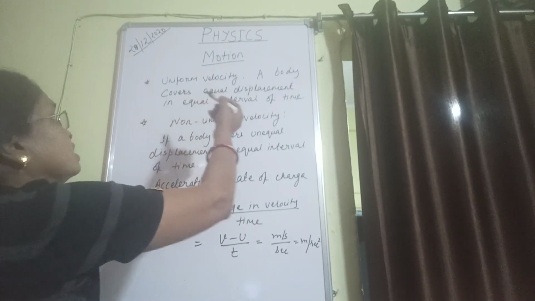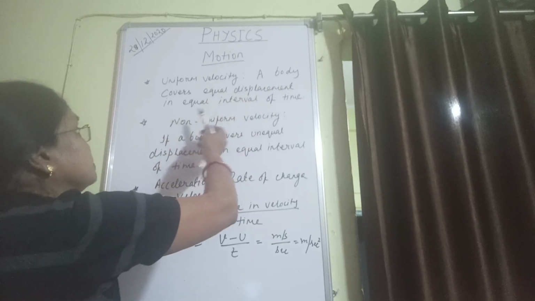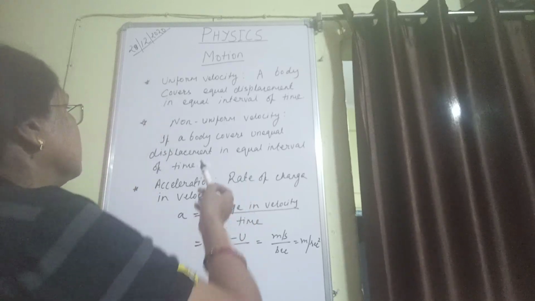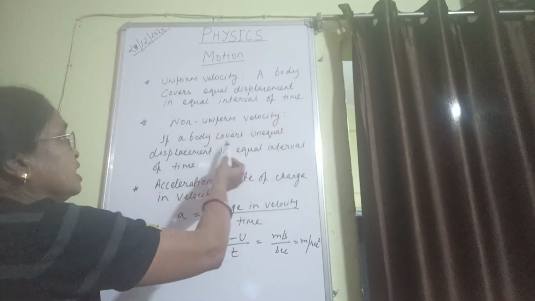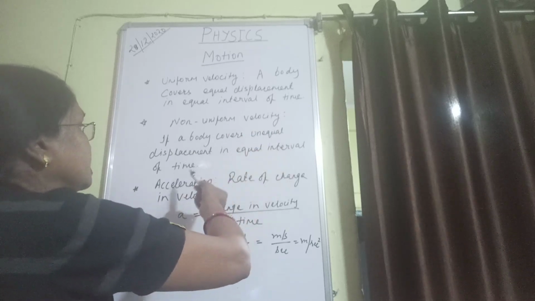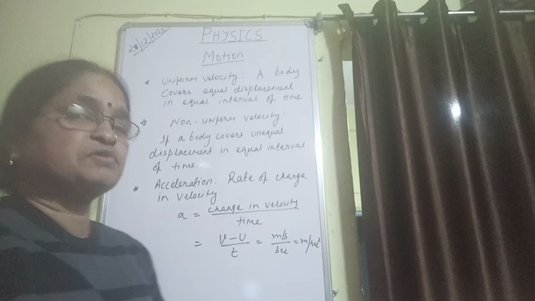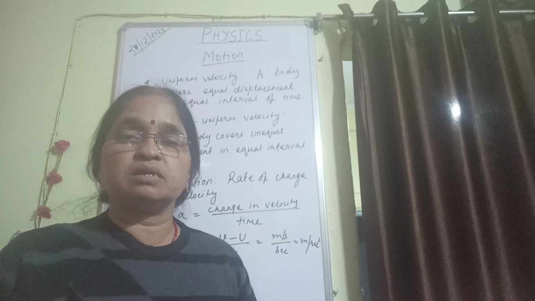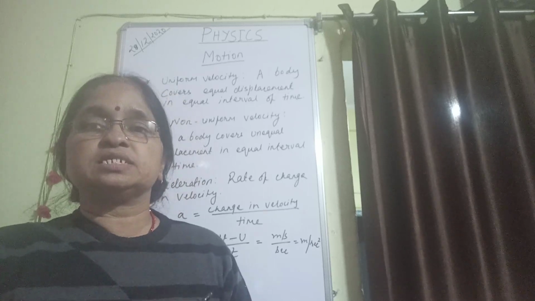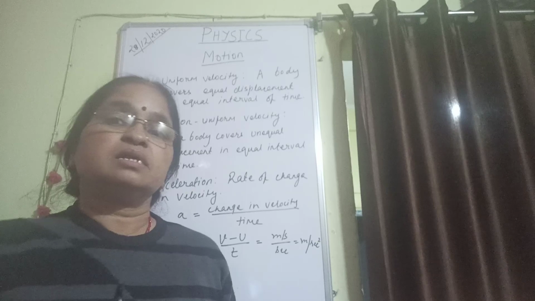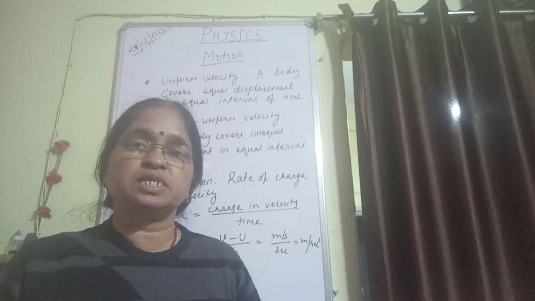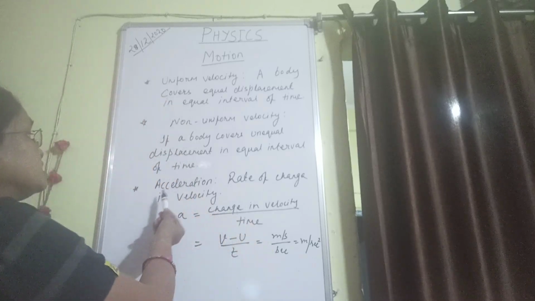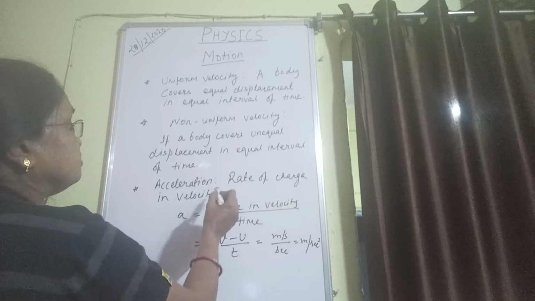Next is uniform velocity. A body covers equal displacement in equal intervals of time is uniform velocity. Non-uniform velocity: if a body covers unequal displacement in equal intervals of time, then it is non-uniform velocity. For example, if a body covers 20 kilometers in 16 minutes and again another 18 kilometers in 16 minutes, then very easily we can say that the body is covering non-uniform velocity.